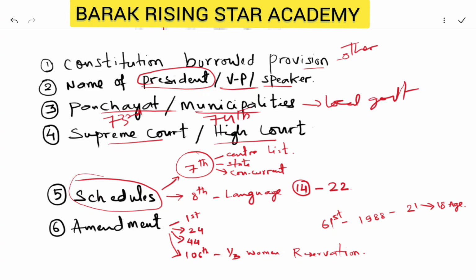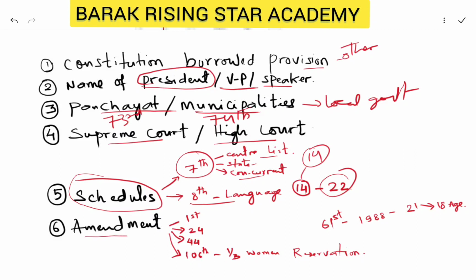SSC has been posting questions by giving you some items from the central list, state list, and concurrent list, and you have to find out which of them are in the state list or concurrent list. Then we also have the 8th schedule, that is, languages. Originally we had 14 languages, but with amendments more have been added, reaching up to 2022. So you also need to tap on the amendments and the languages in the 8th schedule.